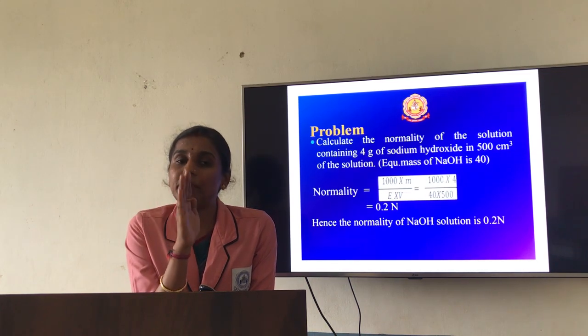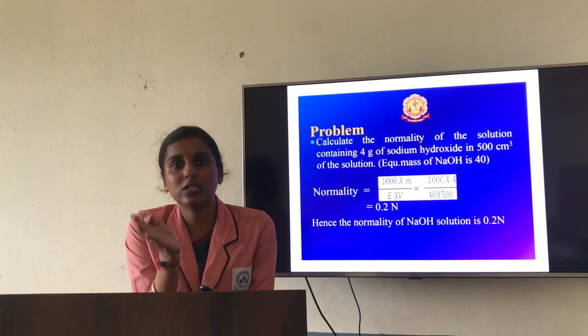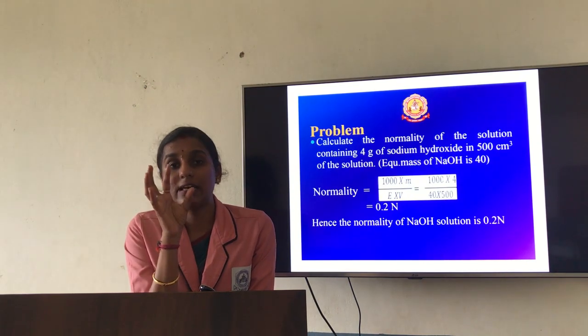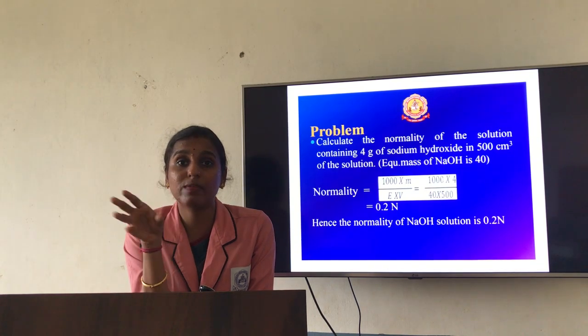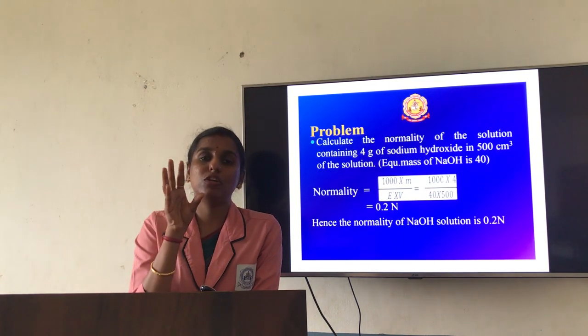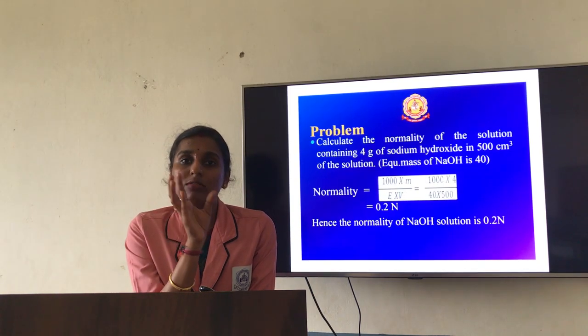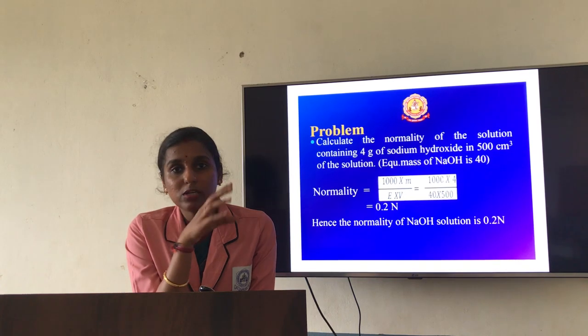Based on chemical state, again we have divided it as homogeneous mixture as well as heterogeneous mixture. Homo in the sense same proportion of components will be there throughout the bulk solution. Hetero in the sense it varies, so different proportions of components will be there throughout the bulk solution.